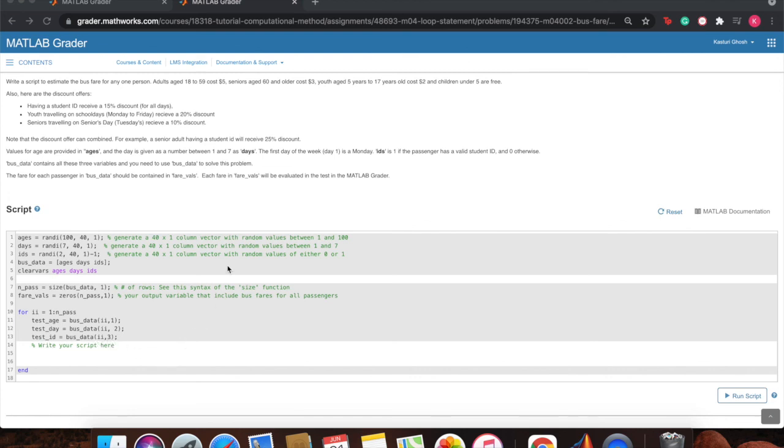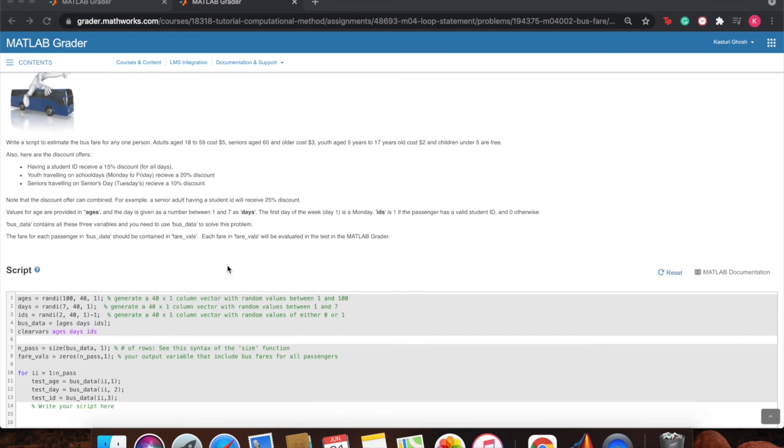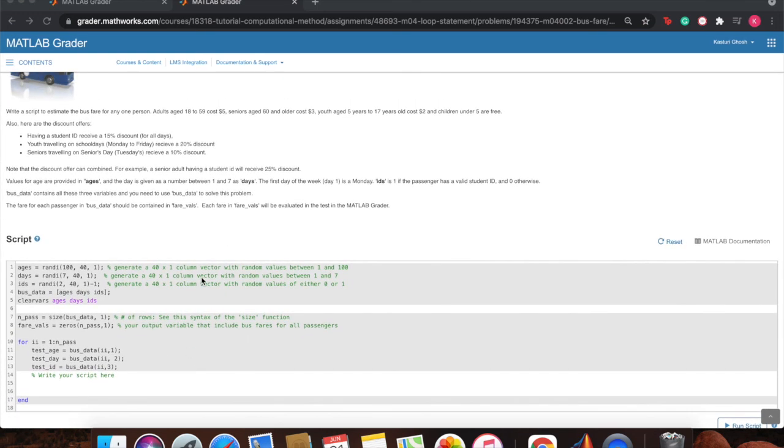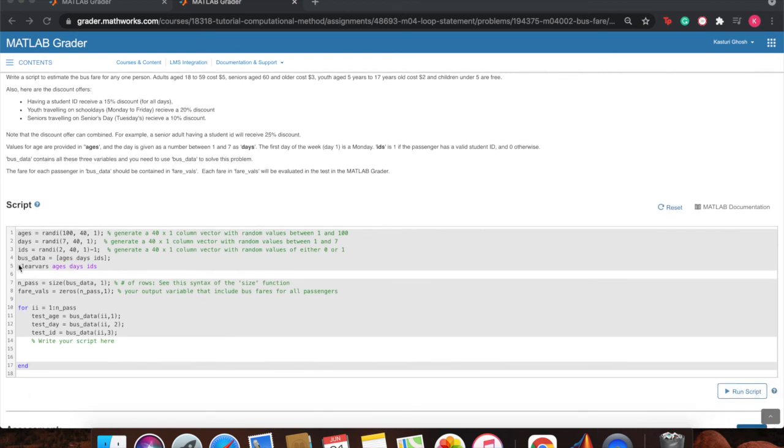So please take a look at this question and go through the tutorial video for this one. The tutorial video basically tells you the code for just one person, but please understand how this given script converts that into a question that's applicable for many people. So you should be able to take code that you have written in the past for just one person and apply it to many people. All right.